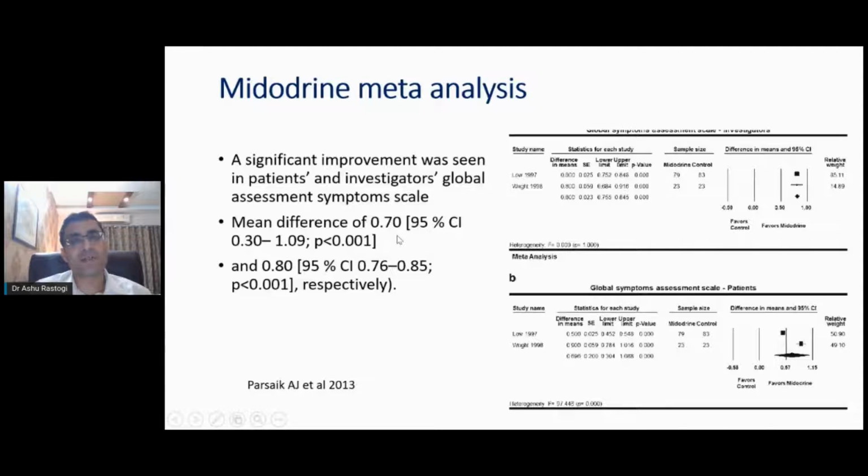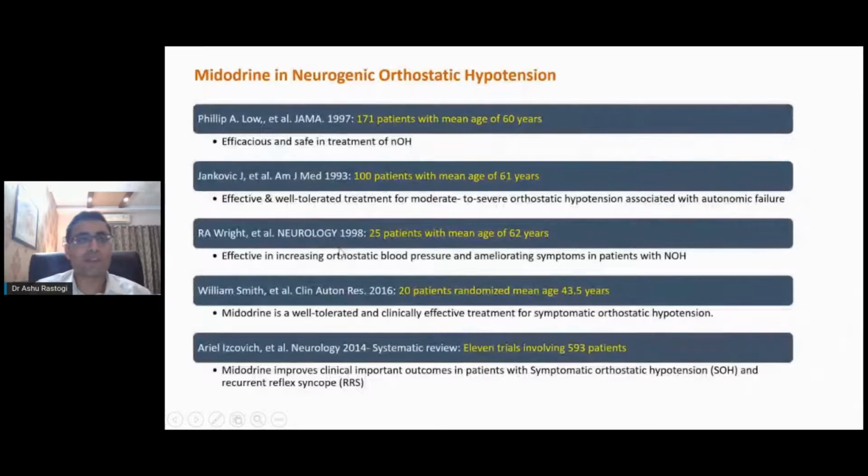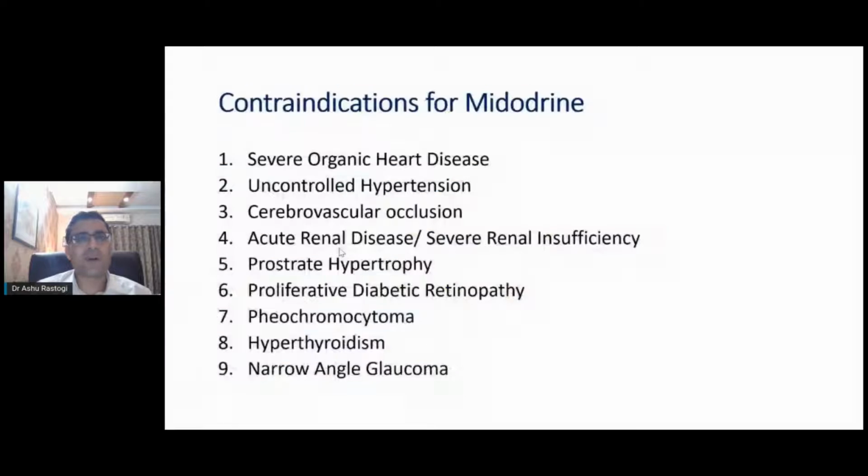Almost all of these patients were satisfied, and this was statistically significant compared to placebo. Midodrine has been studied in many articles published in JAMA and the American Journal of Medicine, and all have shown that midodrine significantly improves outcomes in patients with symptomatic orthostatic hypotension and autonomic failure. But before prescribing midodrine, always remember certain contraindications.